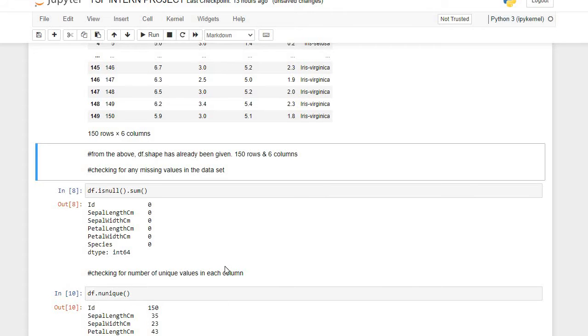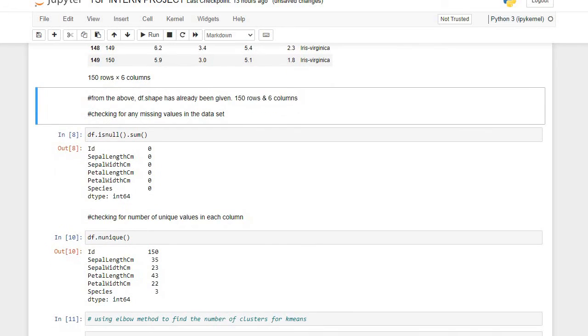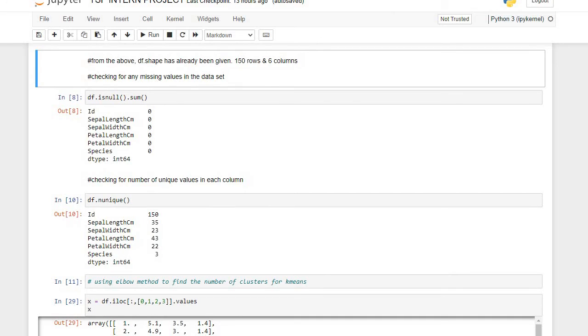Now I want to check for unique values as well. We check for unique values in the different columns, where nunique will check for unique values in a specified column. So for my ID, I have 150 unique entries. And for the sepal length I have 35 unique entries. For the species I have 3 unique entries, and then it also goes ahead to give you the data type, integer.